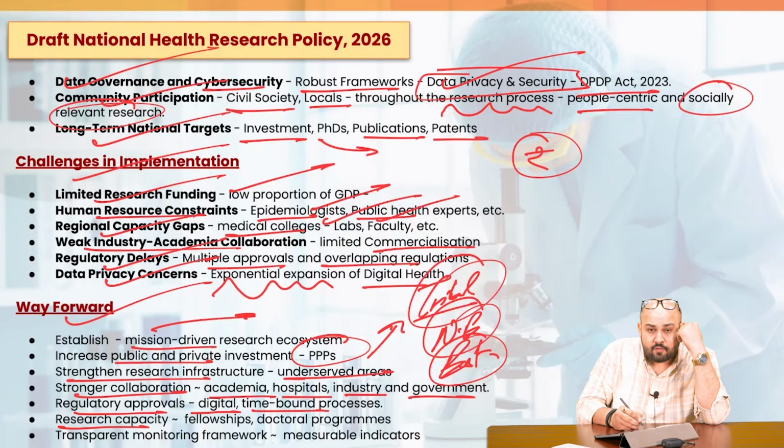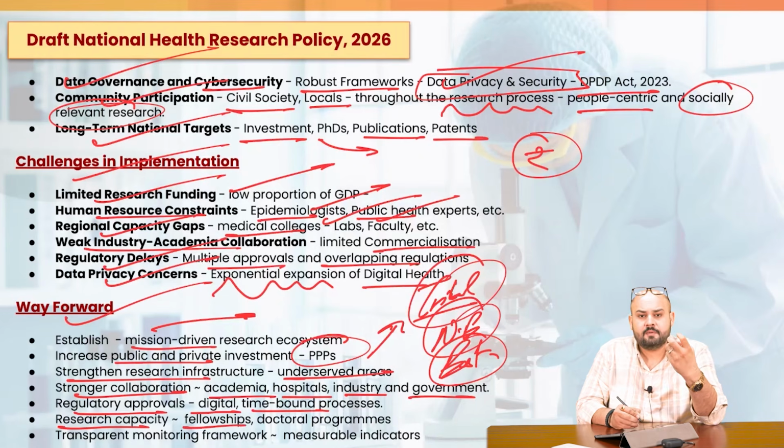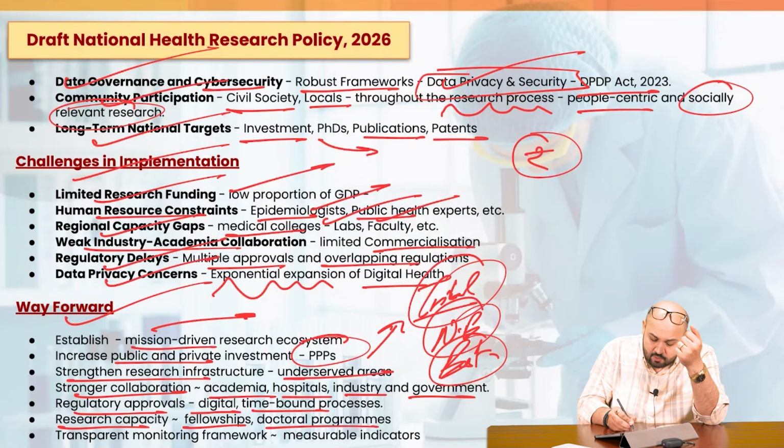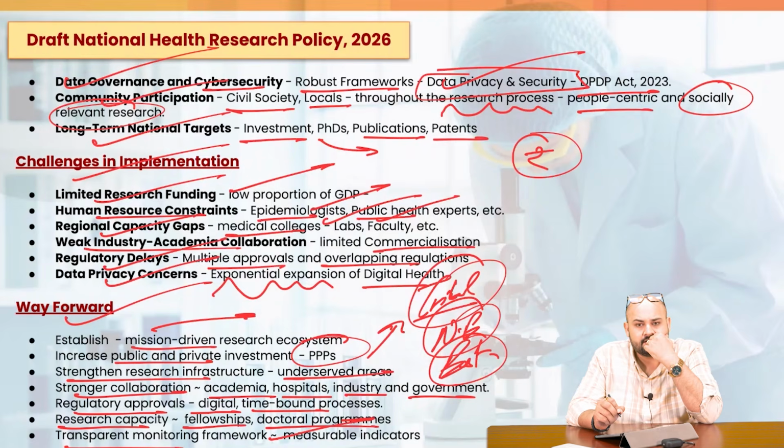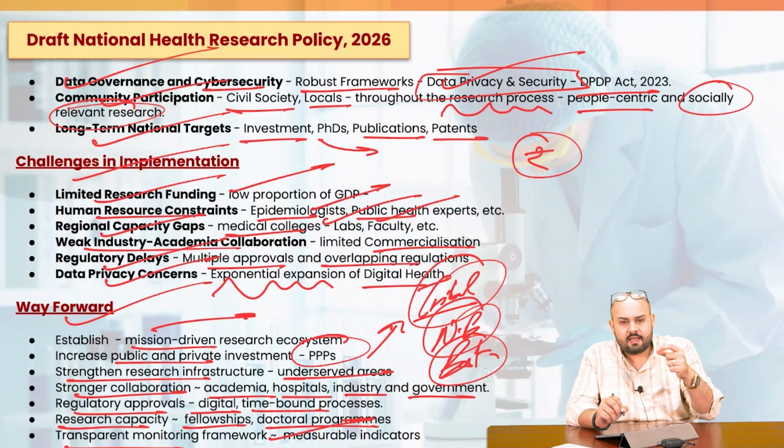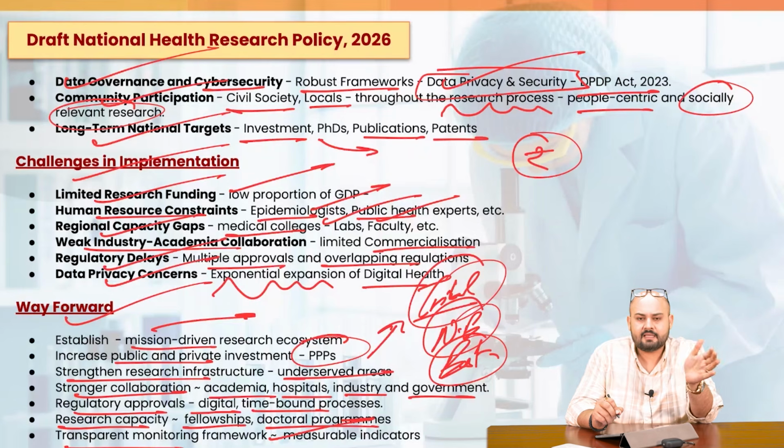Research capacity, we need to focus on the fellowships. There are many deserving people who have the adequate talent, but they don't have the adequate money with them, right? So why not provide the fellowships, the doctoral programs, a transparent monitoring framework, and the measurable indicators with respect to the research outcomes, with respect to the overall investment in the sector. So if we adopt these measurable indicators, we can have a proper analysis of what progress we have had in the last 10 years.